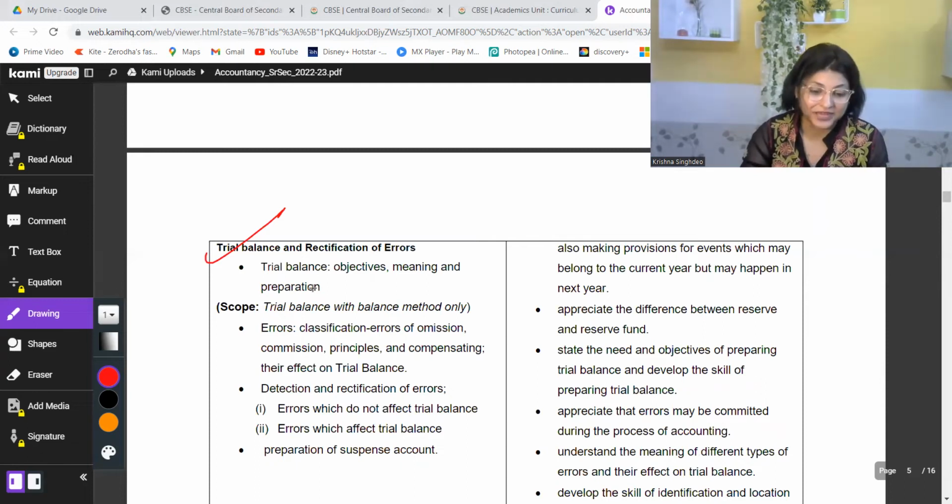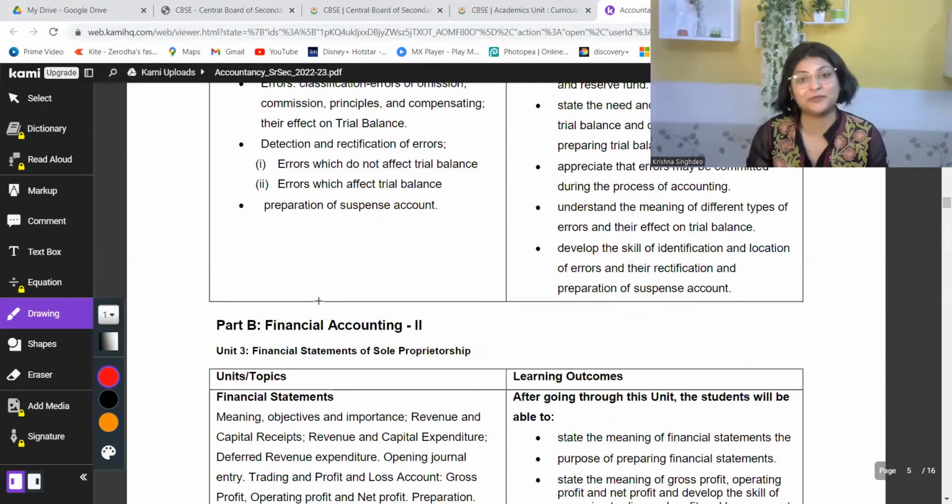Then after trial balance, you have section B. Section A includes one theoretical chapter, under which your GAAP is there, basic accounting terms are there. Then you have the meaning of accounting concepts, etc. Then process of accounting.